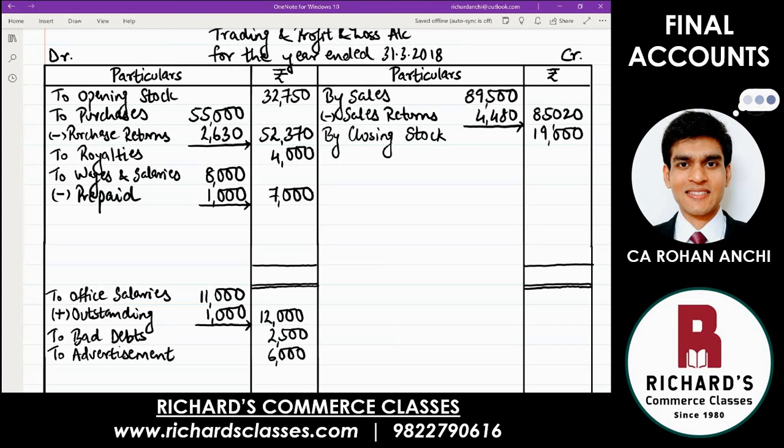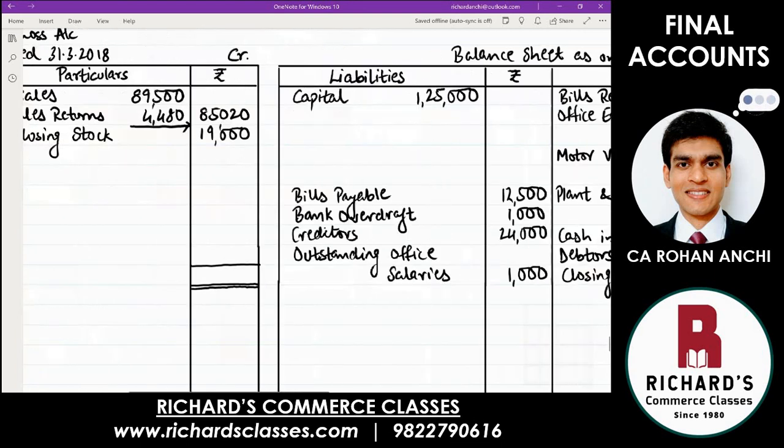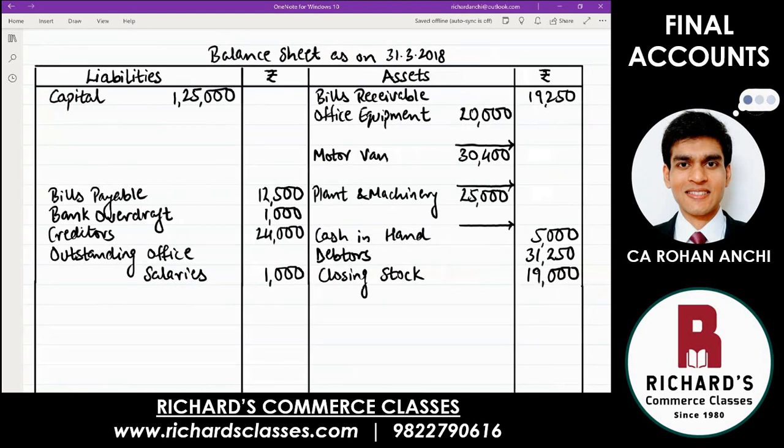And any prepaid expenditure, one effect you have done here. In future, you don't have to pay. That is a benefit. And in the asset side, you are going to write the second effect. Because remember our discussion, assets, that is the good side for the business. Something that you don't have to pay in the future is a benefit. Prepaid wages and salaries, and the amount was 1,000. Two effects are over, so this adjustment also is done.